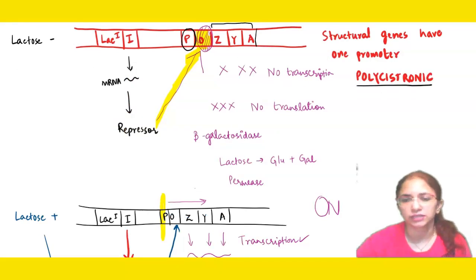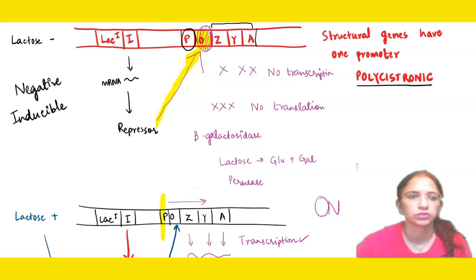Another term associated with lac operon is negative inducible. So we will understand the meaning of negative inducible. Generally it is said that lac operon is negative and inducible. You can see that here lactose was absent. So in the case of its absence, operon is turned off. That's why it is known as negative. So normally lactose is not there because glucose is there. So in this case there is no need of turning on the operon because enzymes will be of no use because the substrate for these enzymes is not there.